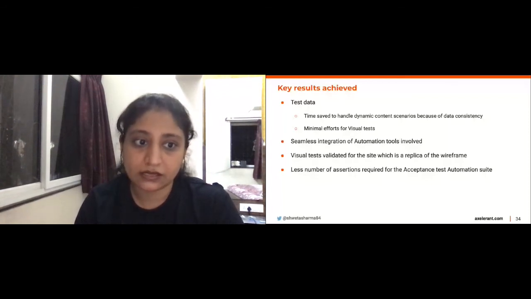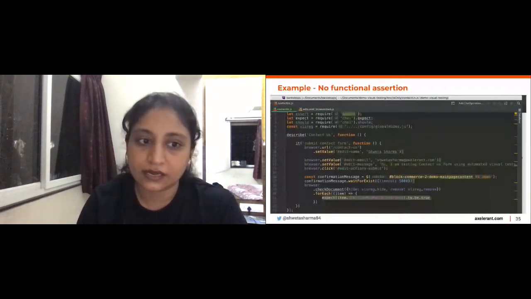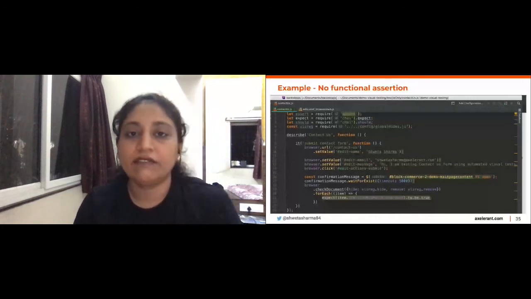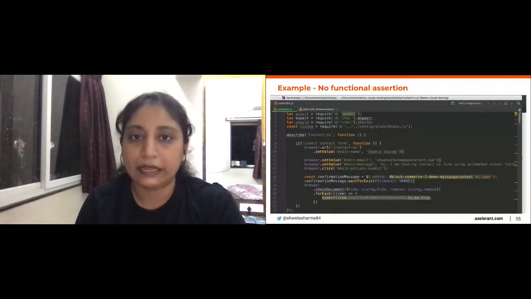So if you see this particular test, which is written in WebDriver IO, you would see that this is a simple test for checking the contact us form, right? I have just filled in a contact us form on Commerce Acromedia, and I'm submitting it and I'm validating it. There isn't a single functional assertion written in this test. All it does is on line number 19, it validates it visually, and that's it. And we are done with both functional and visual assertion by just one line of code.